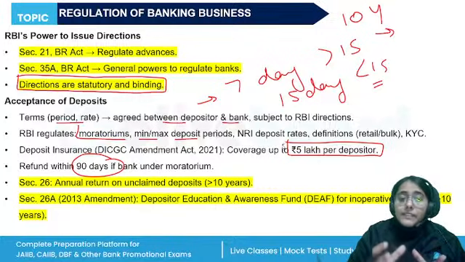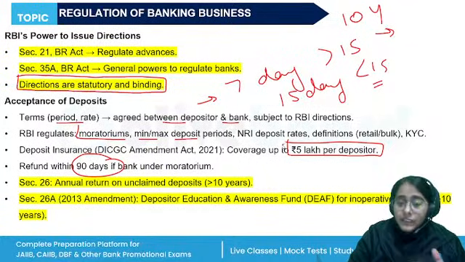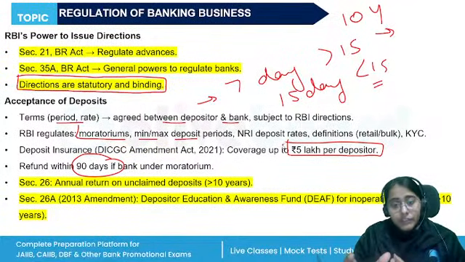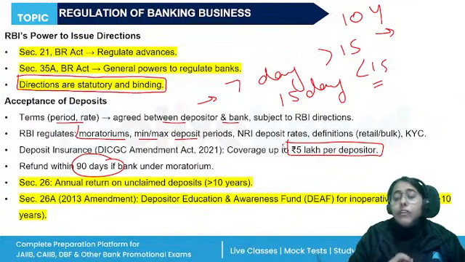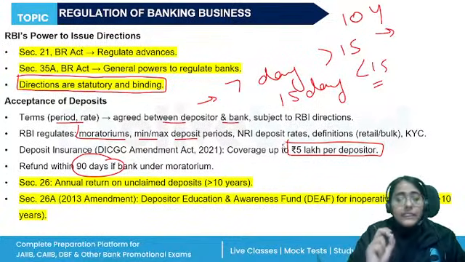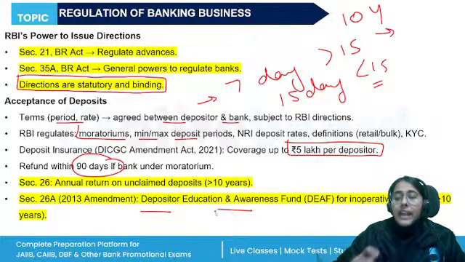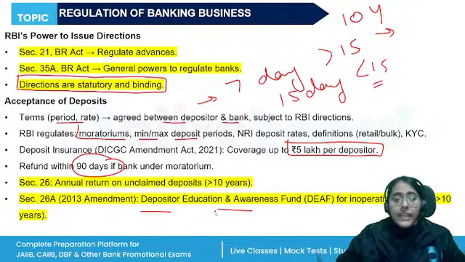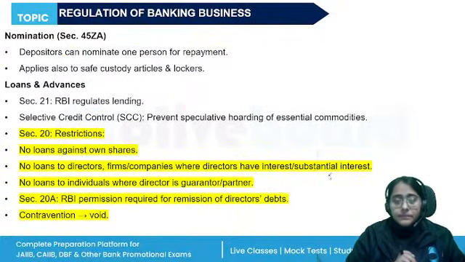What happens here? For the period of 10 years, right? If it remains unclaimed, inoperative, the account is not operated for a period of 10 years or more, then it will be transferred to the DEAF, the Depositor Education and Awareness Fund. So remember, this return has to be filed each year at the end of each calendar year.